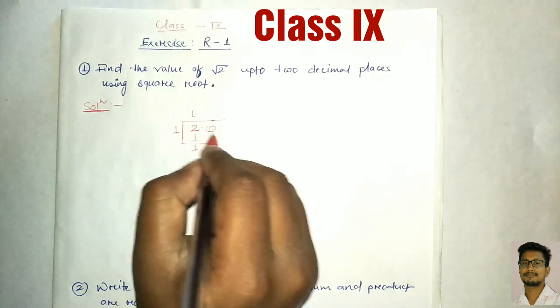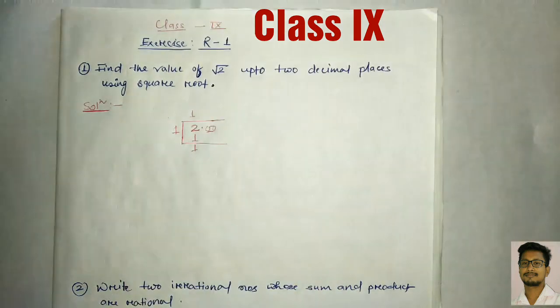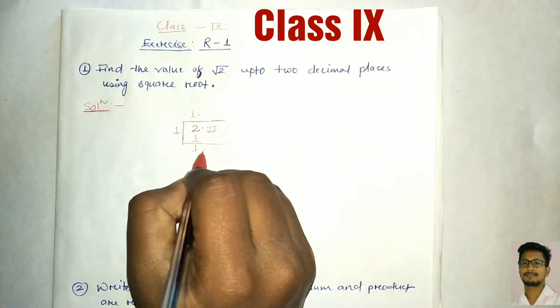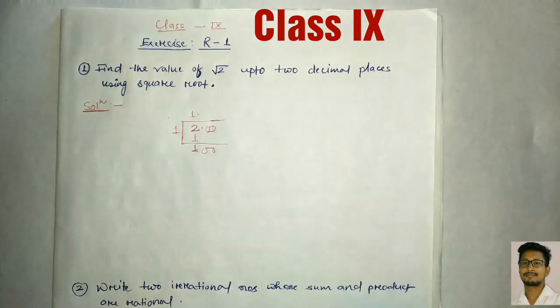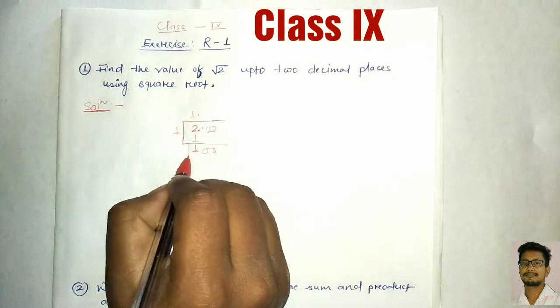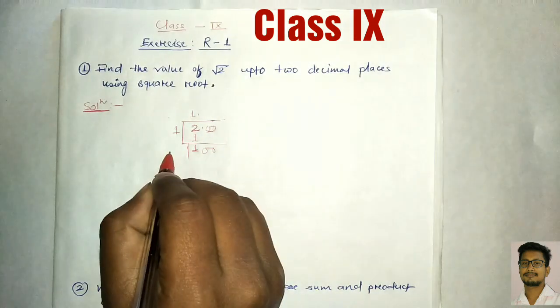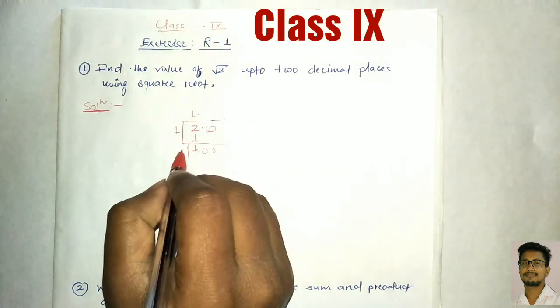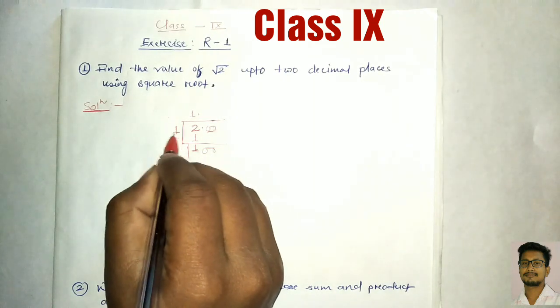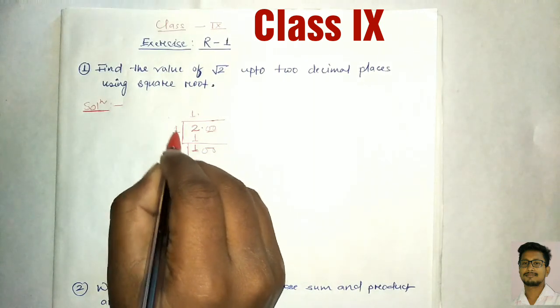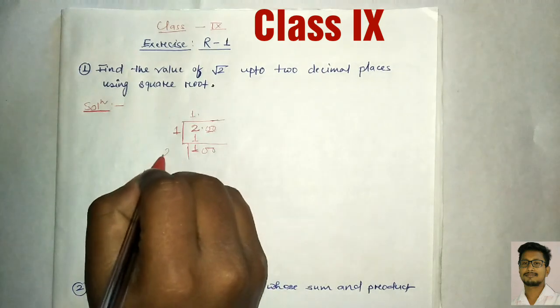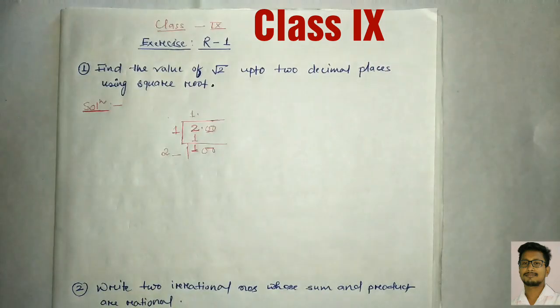Now since point is here, to bring this group below we have to put here point, then these 2 zeros will come down. Now to divide 100, before that we have to bring here the divisor. What will be that? We have to double the first digit. Whatever number we have taken before, we have to double it. Double means 2 times. That means 1 2s are 2. Now here you have to keep blank.